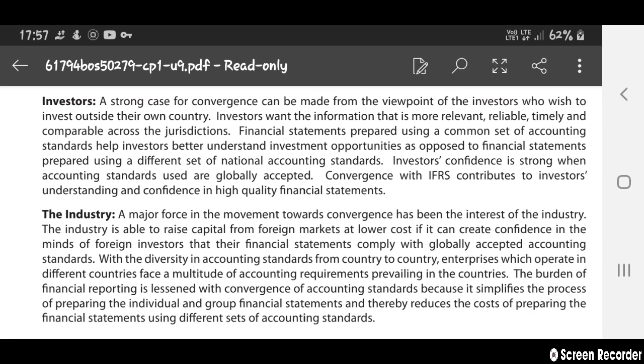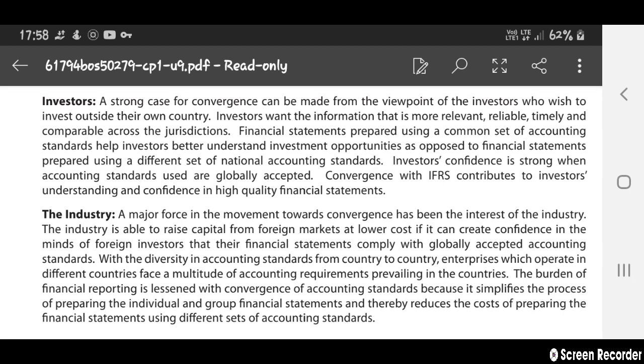So financial statements are prepared using a common set of accounting standards. By using the International Accounting Standards, the financial statements prepared help the investor to better understand their investment opportunity. They may also get an idea of which company they should invest in and why. Will we get profit, will we get earnings or not? And accounting standards that are used globally are accepted. Investor confidence will be high when they use accounting standards that are globally accepted.